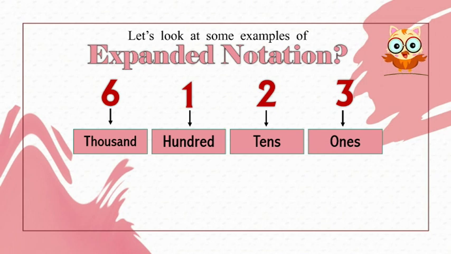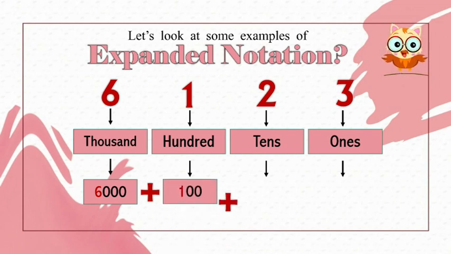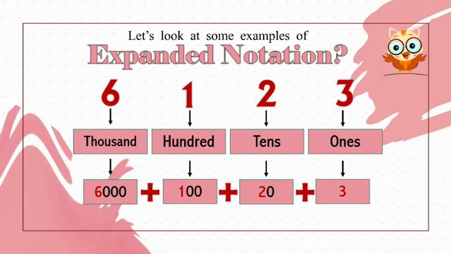Now to get the expanded form, we write this number as the sum of the place values of its digits. That is, 6123 is equal to 6000 plus 100 plus 20 plus 3. We call this the expanded form of 6123.